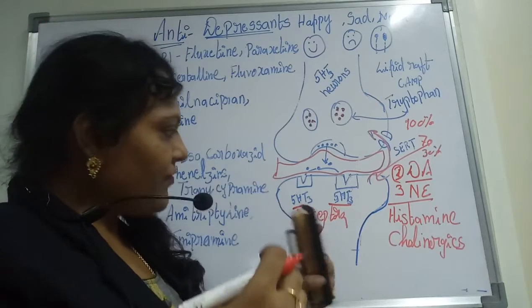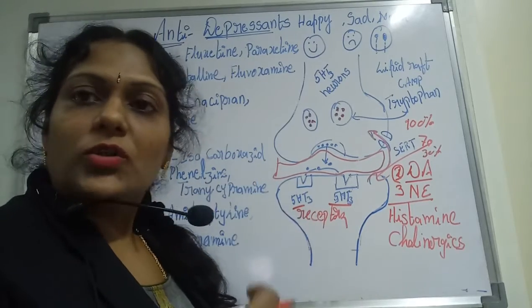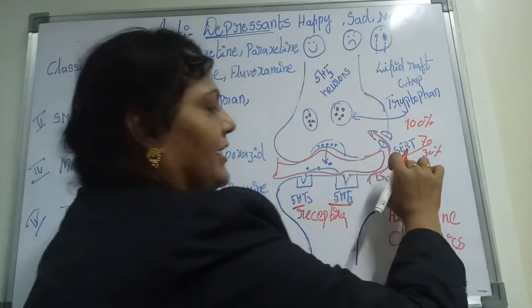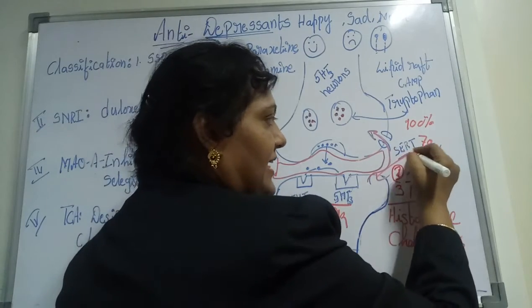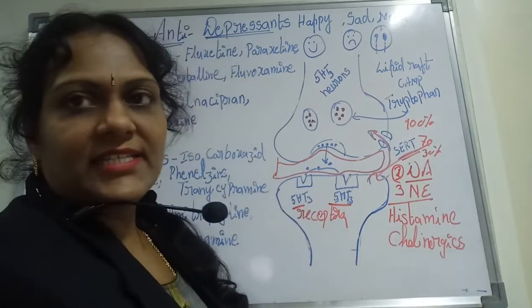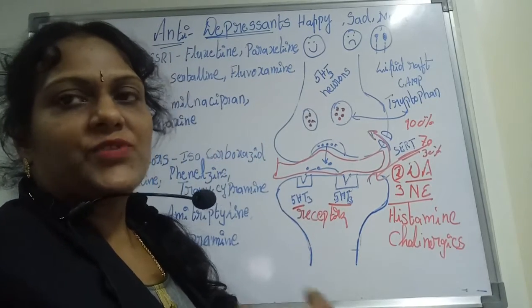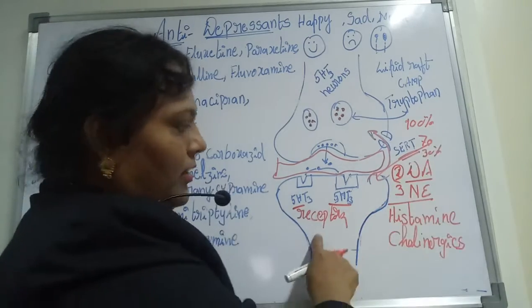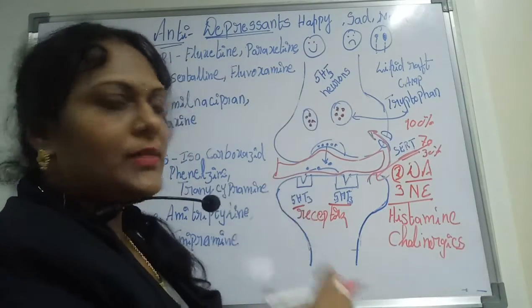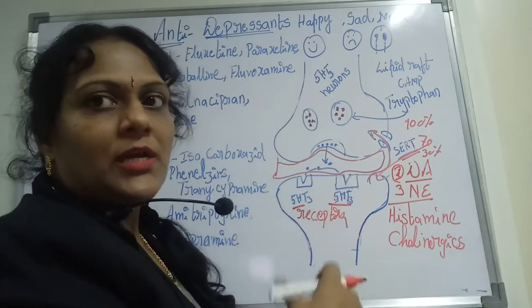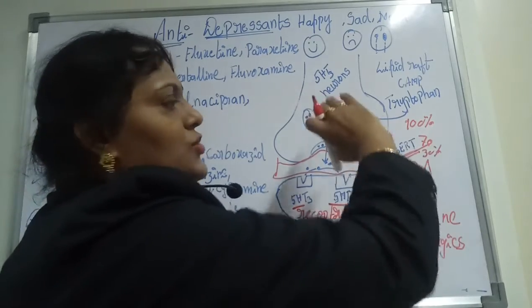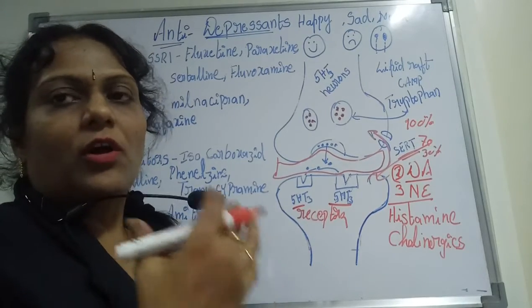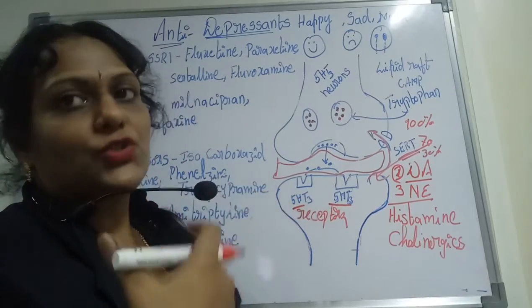Here the 5-HT receptors can also be called serotonin receptors, and these are shown over here. This is called SERT. SERT stands for serotonin reuptake transporter. So 70% of the neurotransmitter strikes your synapse and 30% is taken back by reuptake. This is the conversion into synaptic vesicles for storage.